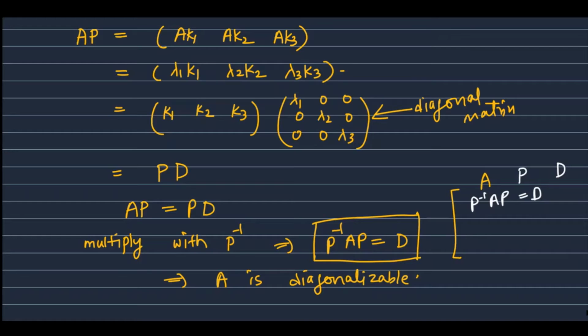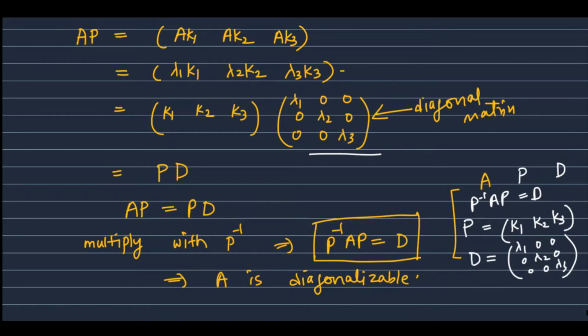We also note that the non-singular matrix P is the matrix whose columns are the eigenvectors K1, K2, K3. K1, K2, K3 are the linearly independent eigenvectors. Also, we note that the diagonal matrix D happens to be a matrix with diagonal entries as the eigenvalues.